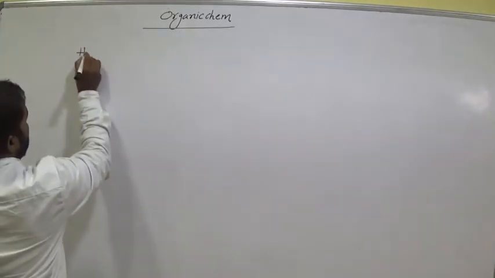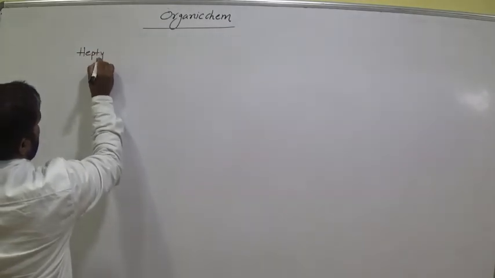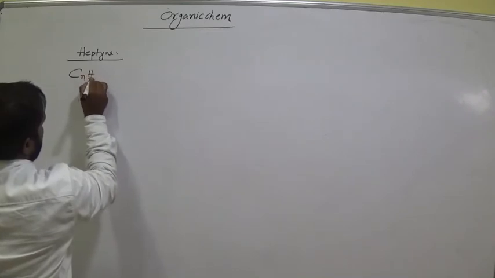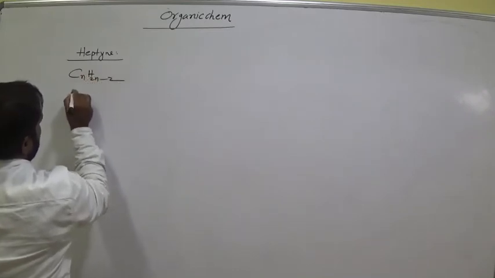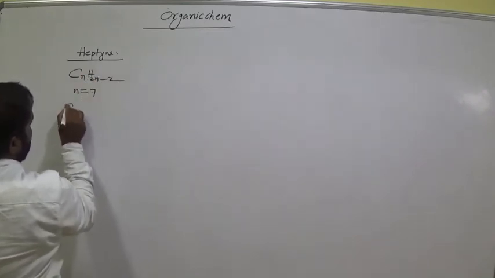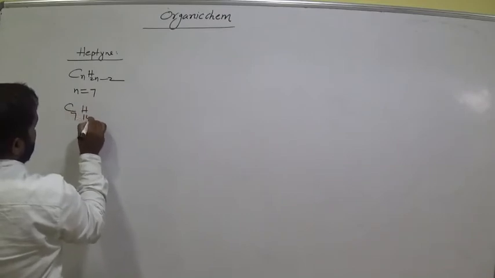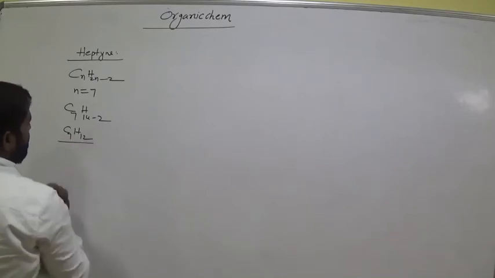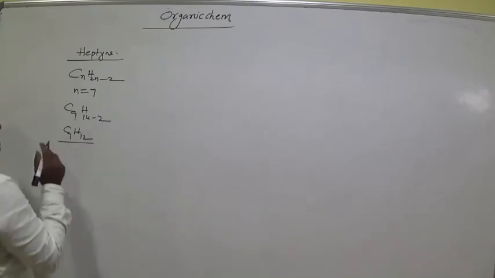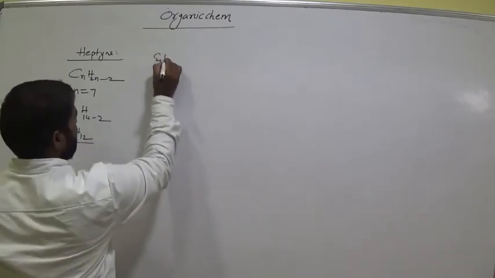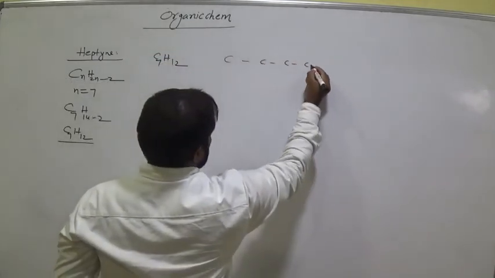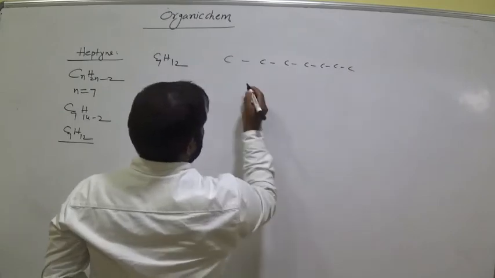And heptane, that means CnH2n minus 2. Heptane means n is equal to 7. C7, 14 minus 2, C7H12. Is it clear? How many carbons are here? We have 7 carbons. What is the formula? C7H12. So 1, 2, 3, 4, 5, 6, 7.